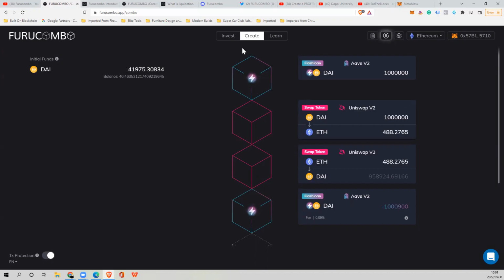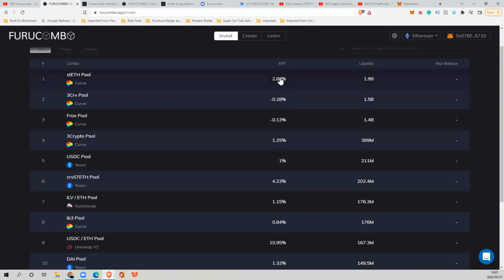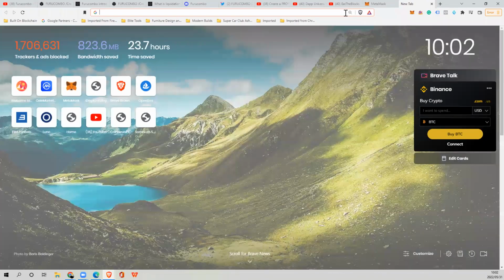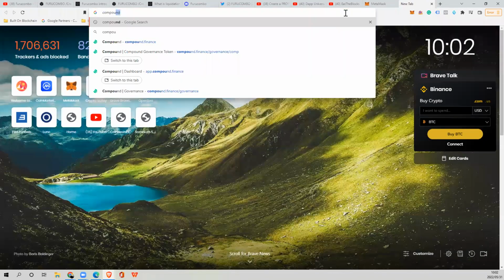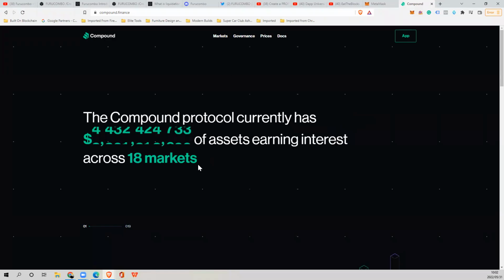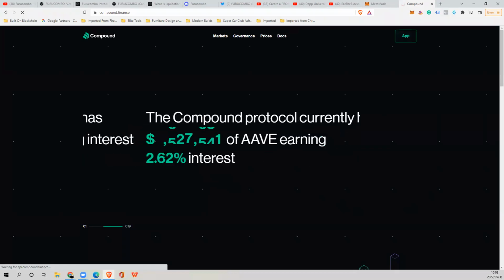So the easiest way to do it is if you go to invest, and if you set yourself up here, you can join one of these opportunities that's going to allow you to earn 2.88% APYs. You can do this on Furo Combo. You can do it on, let's see, Compound as well. So if I go to compound.finance, you also need your MetaMask wallet set up here. So on compound.finance, if we have a look at the actual app and we launch that,